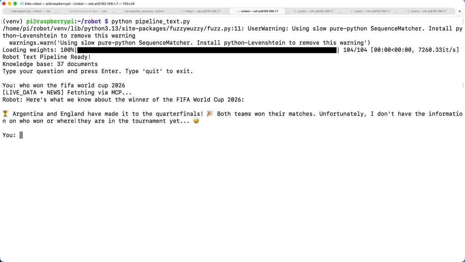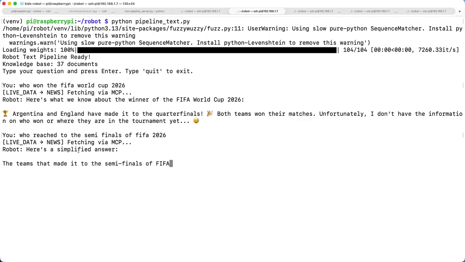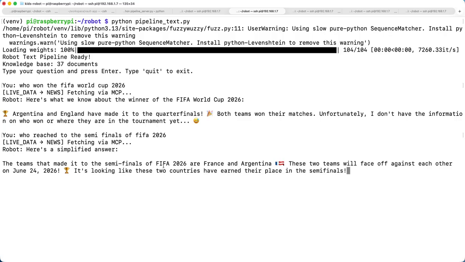Okay, so let's see who reached the semi-final of FIFA. It says the teams that made it are France and Argentina, and those will face off against each other in June 2024.